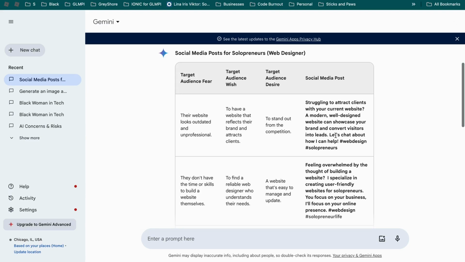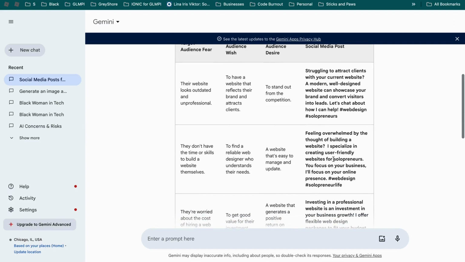I might want to use this, even though my primary service isn't really web design, but I kind of want to test these out. I want to schedule them out and see how they go. Not my phone playing videos, but I want to test that and see how it goes.